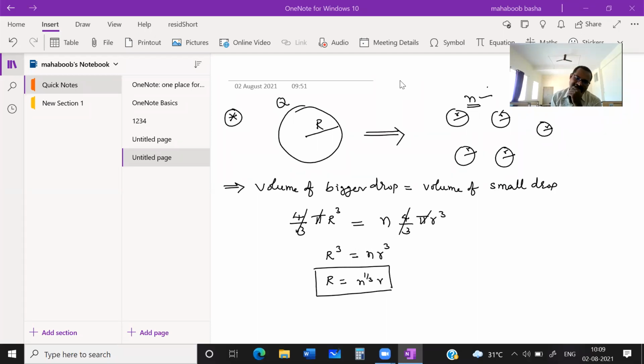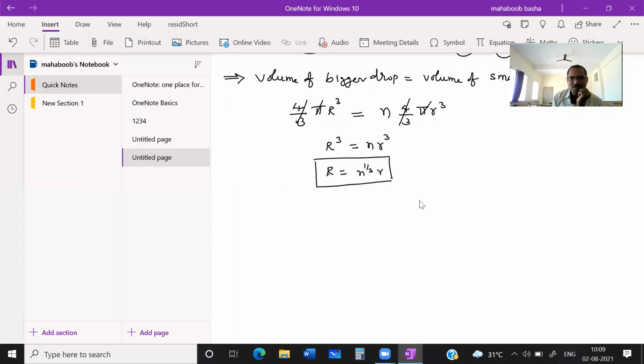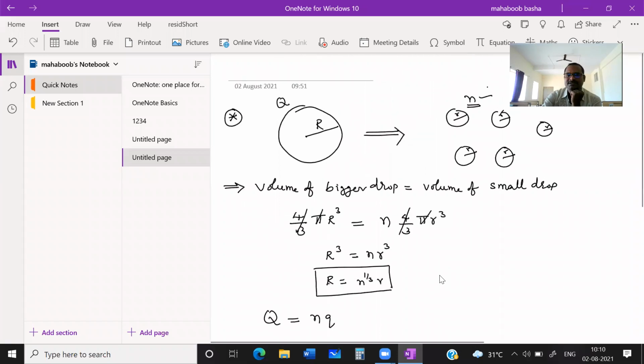Students, first thing, what happened? Radius will become like this: capital R is equal to n power 1/3 times small r. And the second point is total charge. We know the law of conservation of charge. Total charge will become n times the charge on each small drop. Each small drop has a small charge q, so total charge will become n times small q. So this is equation number 2, and the earlier one is equation number 1.